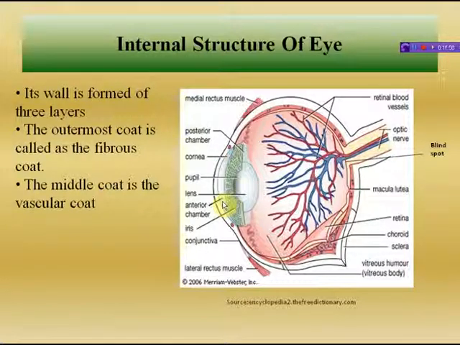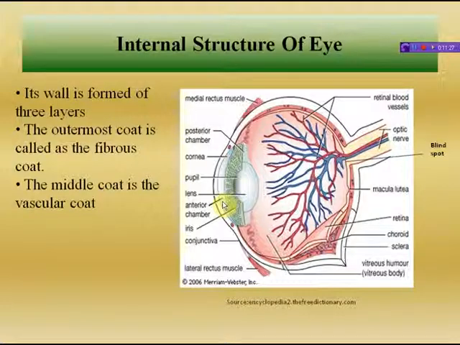Next part of middle coat is ciliary body. It is a ring-shaped, thick muscular structure occurring at the junction of choroid and iris. Its epithelium secretes aqueous humor. Ciliary body possesses folds on the inner side. It has circular and meridional ciliary muscles.